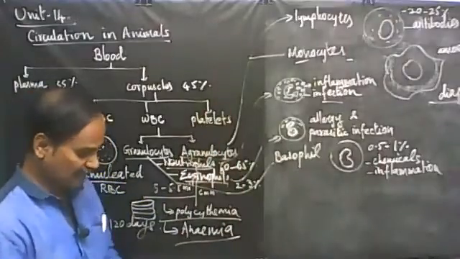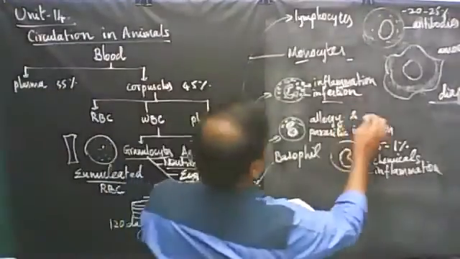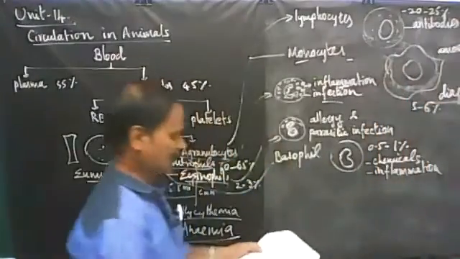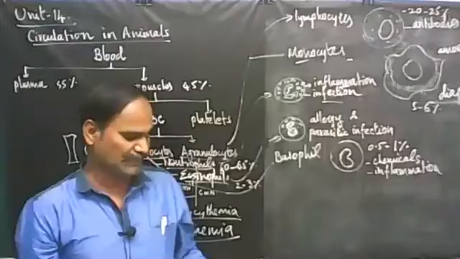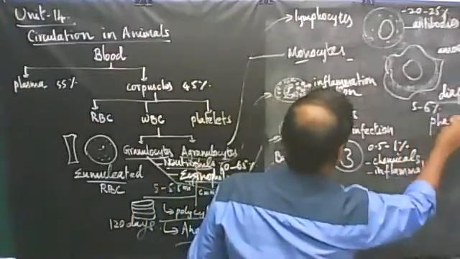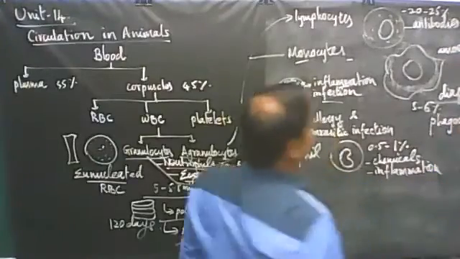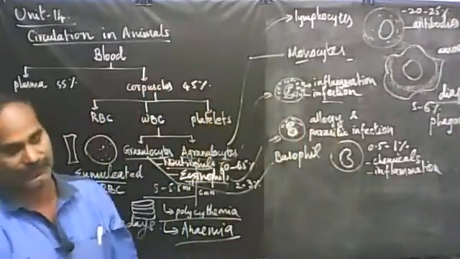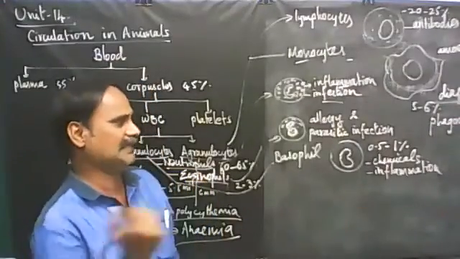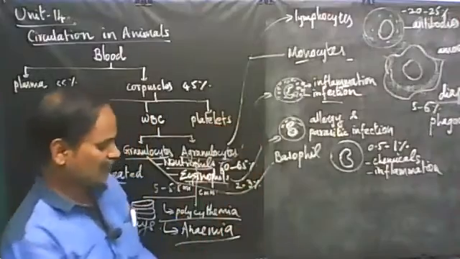Right. This is about the WBC. The monocyte number ranges from 5 to 6%. That is its differential count. It is phagocytic in action, engulfing bacteria. Phagocytic means engulfing microorganisms and then killing them. So WBC devour the pathogen and then kill it. They engulf the pathogen and kill it. It is called phagocytic action.